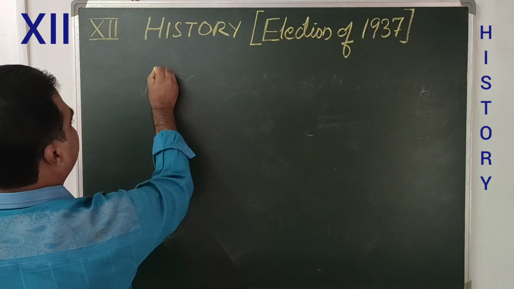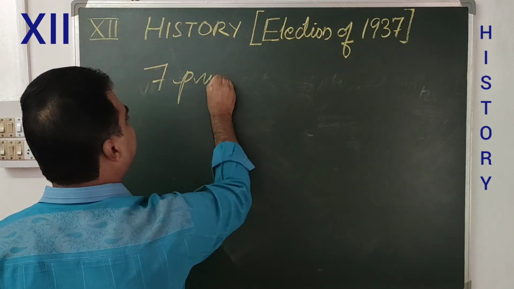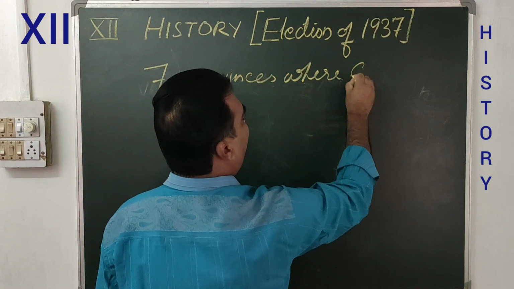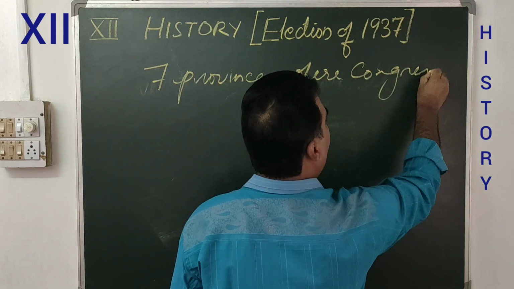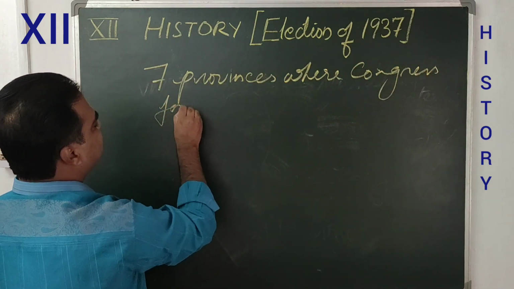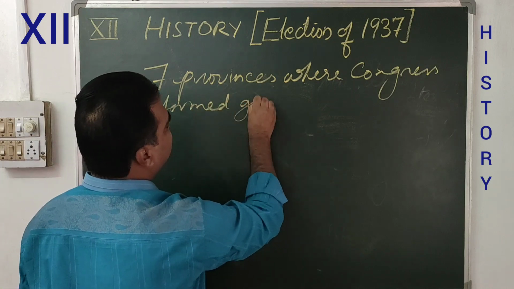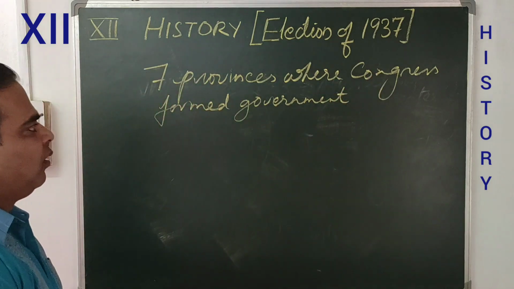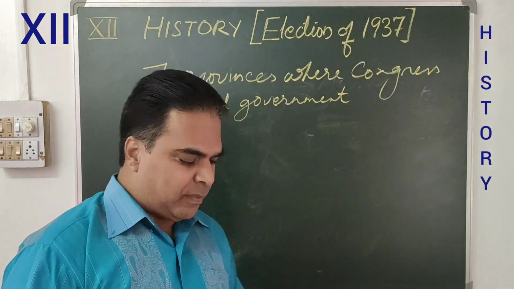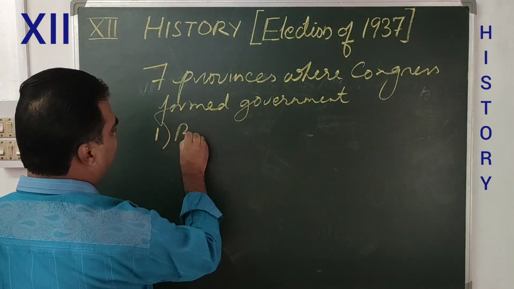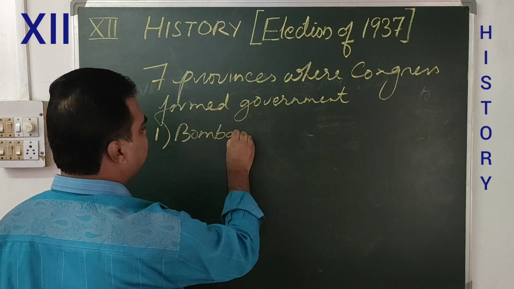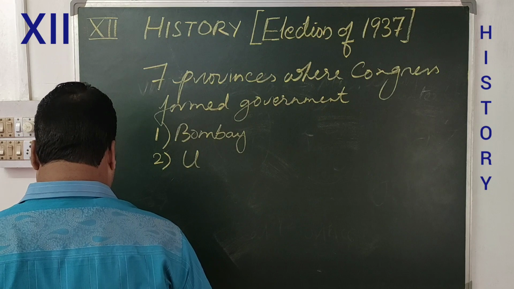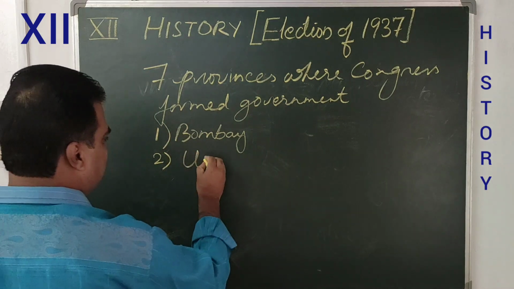So 7 provinces where Congress formed the government. Number 1, Bombay. Number 2, UP, that is United Province.